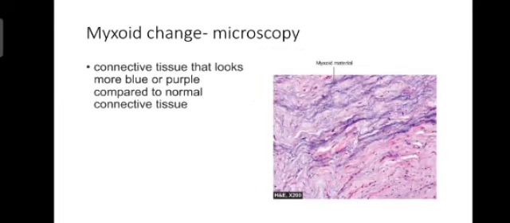Now myxoid changes. Myxoid changes look more bluish or purple compared to the normal connective tissue. In this microscopic image, the left corner shows the myxoid material, and in the right corner there is normal connective tissue.